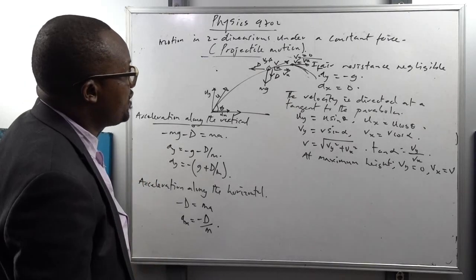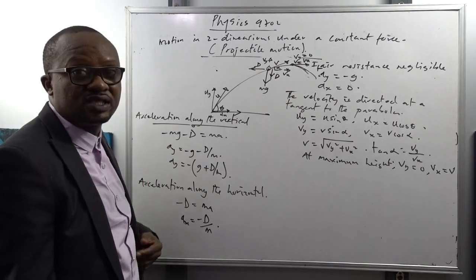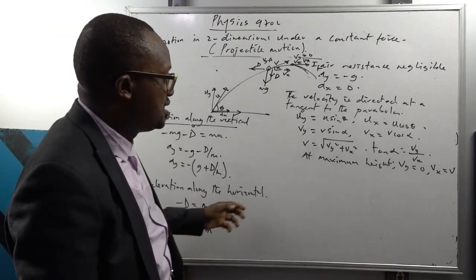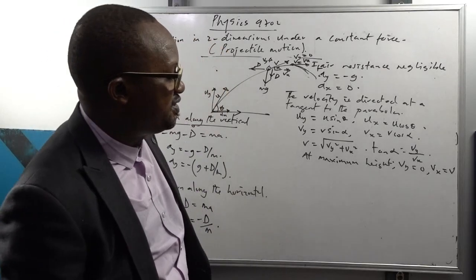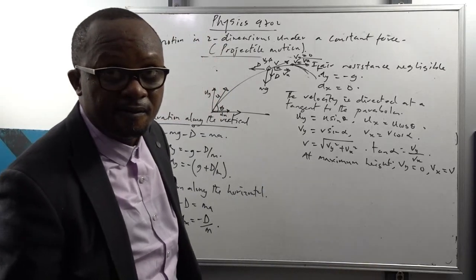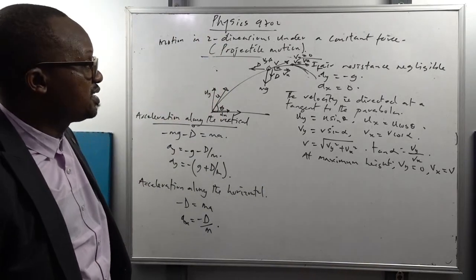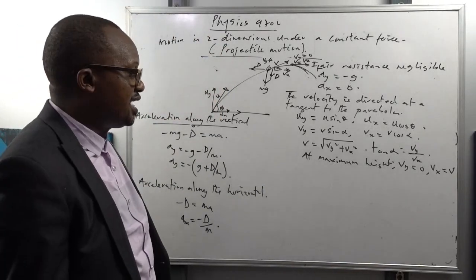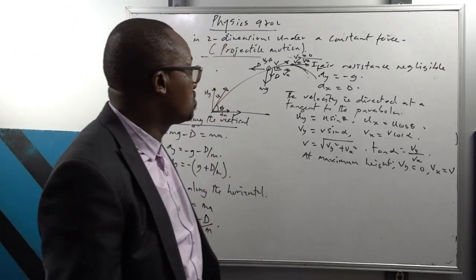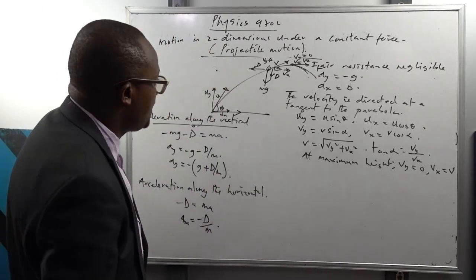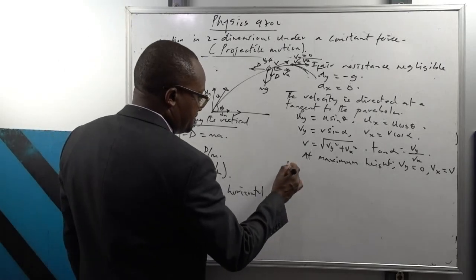So, if you are asked to find, for example, the time taken for the particle to reach the maximum height, that will just be the time taken for the vertical velocity to be equal to 0. If you are asked to find, for example, the maximum height, at the maximum height, the vertical velocity is equal to what? 0.